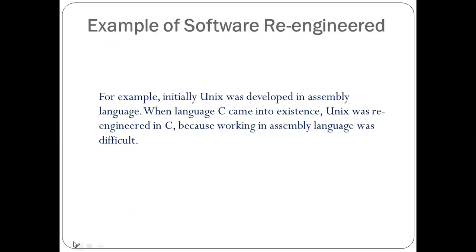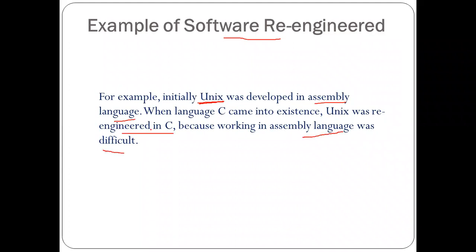Now we have taken an example of a system which has been re-engineered. There are a lot of software systems which have been re-engineered, but a very basic one, and you all are aware of it, is the operating system called Unix. It was earlier developed in assembly language, right? When the C language came into existence, Unix was re-engineered in C because working in assembly language was difficult.